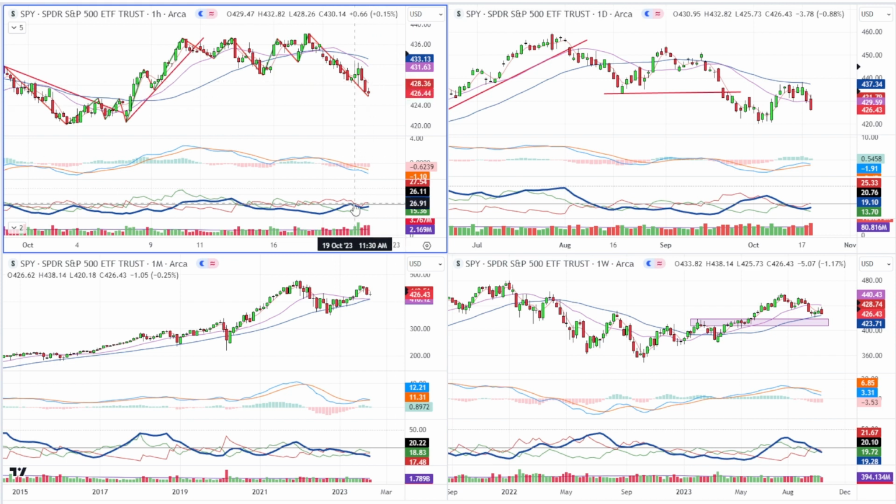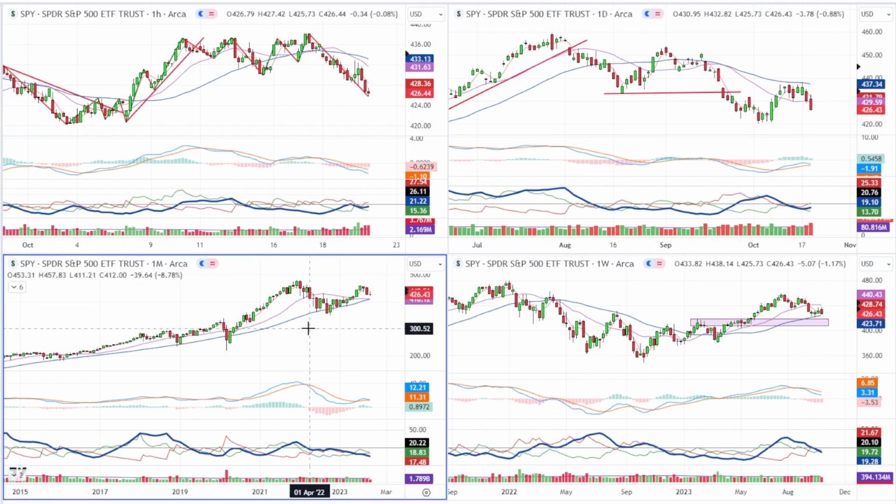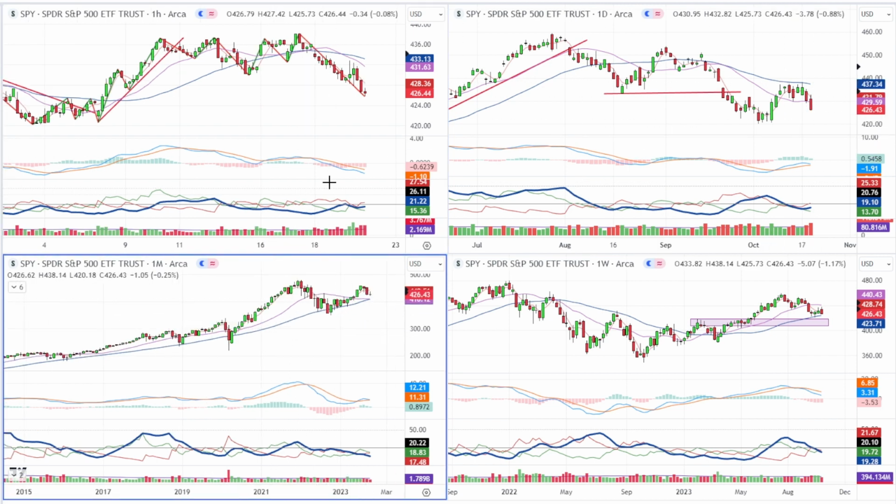We don't have a lot of strength in this decline on the hourly. You see how the ADX hasn't climbed above 25? That doesn't mean anything yet, because we're still going down. So if, let's say, we drop like this and all of a sudden these are breaking out, well, then there really wasn't ever any divergence. But if we turn here and break some kind of a trend line, and then green DI pops, then I start to think, okay, maybe we've made some kind of an interim low. So these are all the things you've got to be on the lookout for and watching for every day. Just go through, have these charts up, and keep an eye on them.